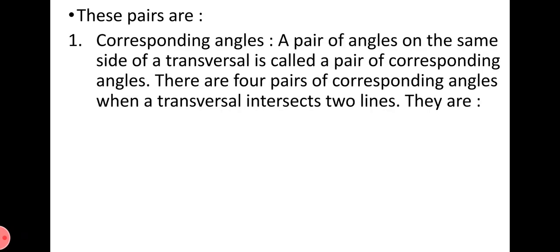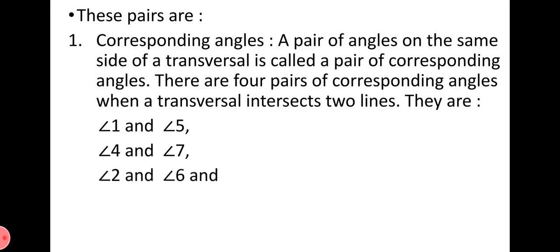A pair of angles on the same side of a transversal is called a pair of corresponding angles. What do corresponding angles mean? Angles which lie on the same side of a transversal are called a pair of corresponding angles. There are 4 pairs of corresponding angles when a transversal intersects two lines. These 4 pairs are angle 1 and angle 5, angle 4 and angle 7, angle 2 and angle 6, and angle 3 and angle 8.